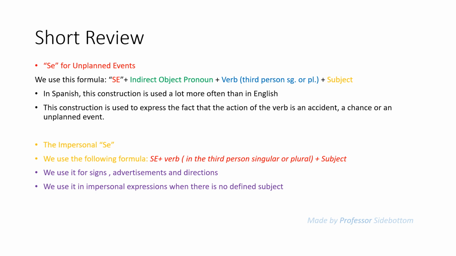Now, the impersonal se. For the impersonal se, we use the following formula. Se plus verb in the third person singular or plural, which is usually in the present tense, plus subject. We use it for signs, advertisements, and directions. We use it in impersonal expressions as well when there is no defined subject.